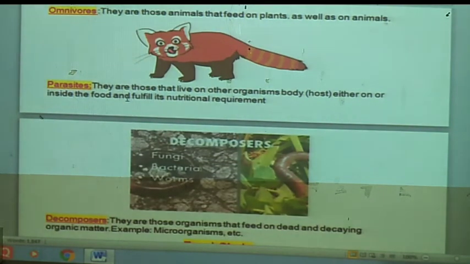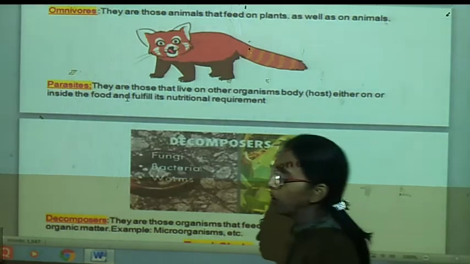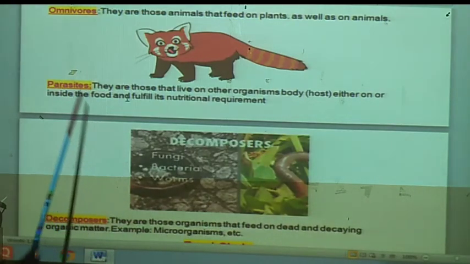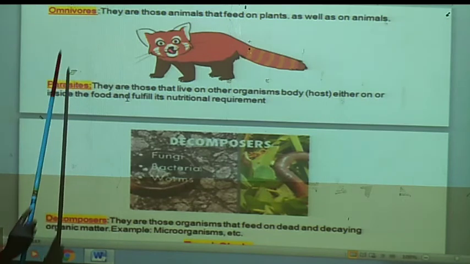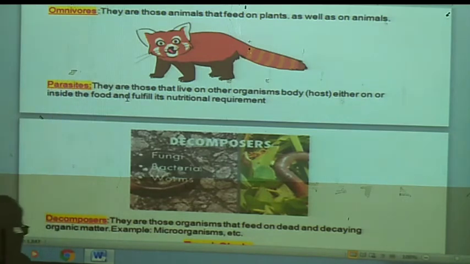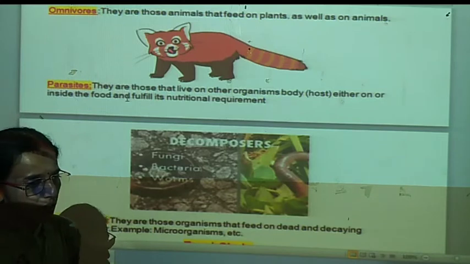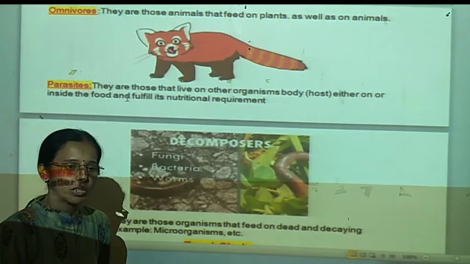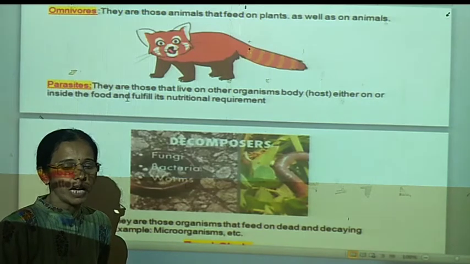Now, another characteristic of this ecosystem is omnivores. There are some organisms who use green plants as their food material as well as other animals as food.